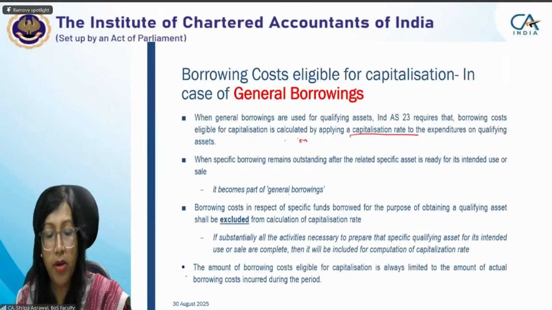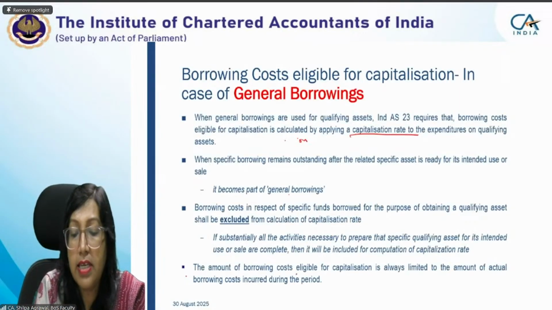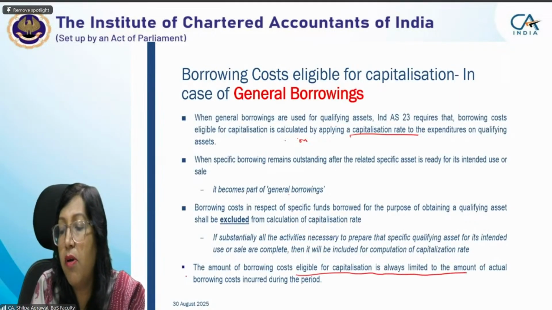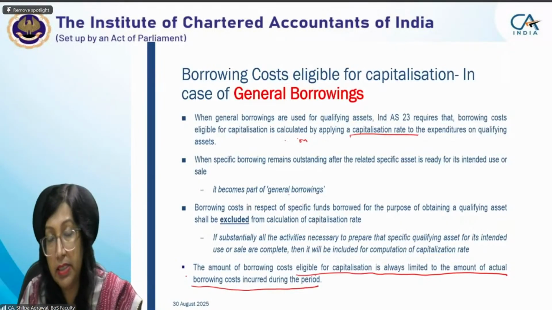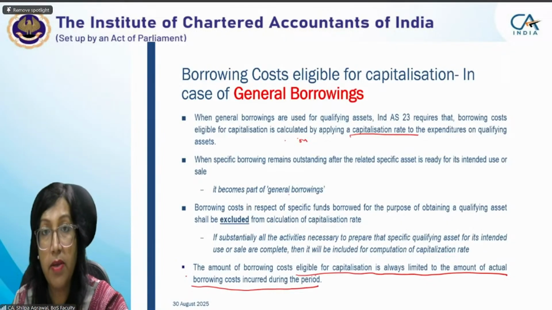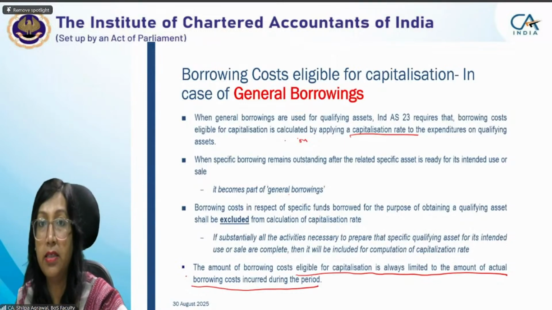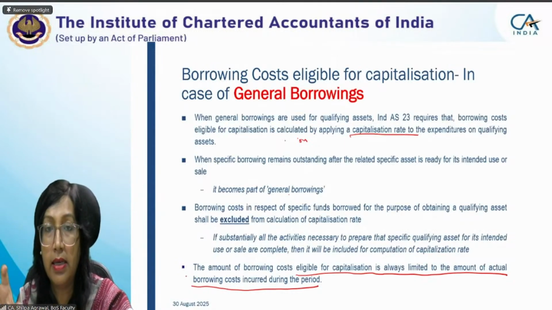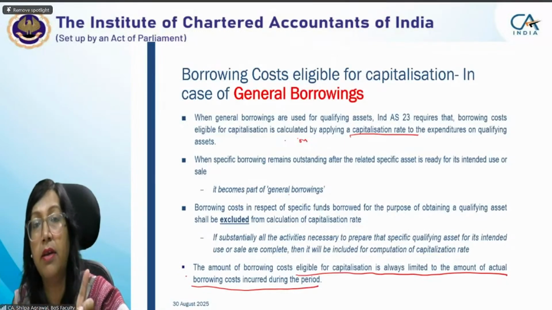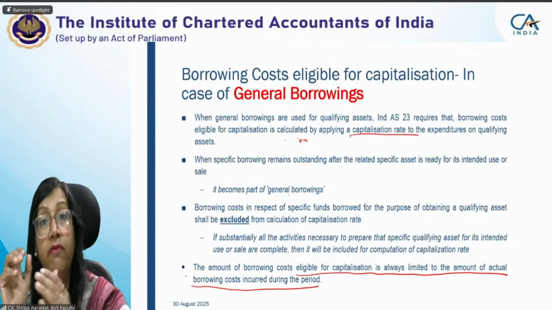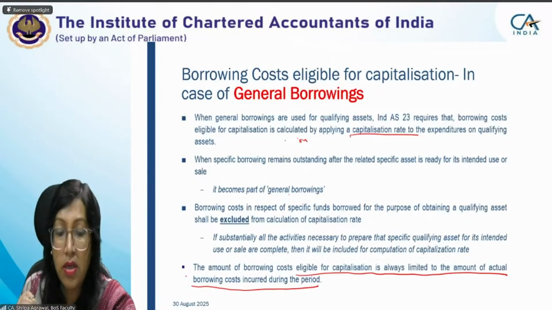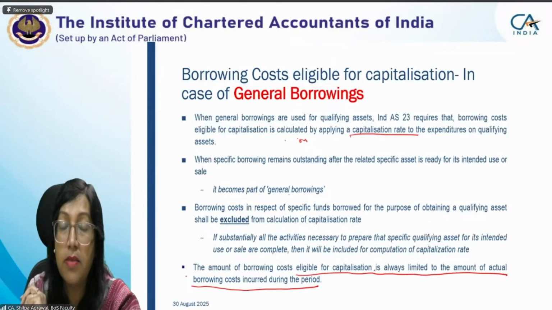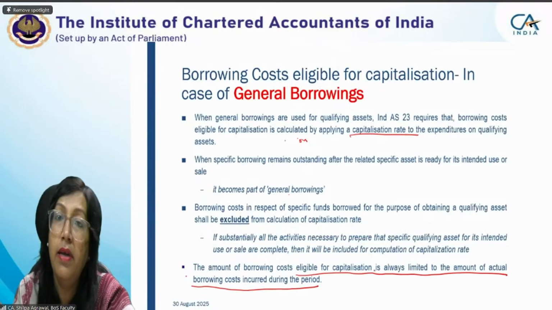One important point is that the amount of borrowing cost eligible for capitalization is always limited to the amount of actual borrowing cost incurred during the period. With respect to specific borrowing, even if the expenditure is not incurred, we compute the entire interest cost of the specific borrowing from the day we have borrowed the funds. But with respect to general borrowing, it is always the actual cost incurred during the period with respect to the expenditure we have incurred.